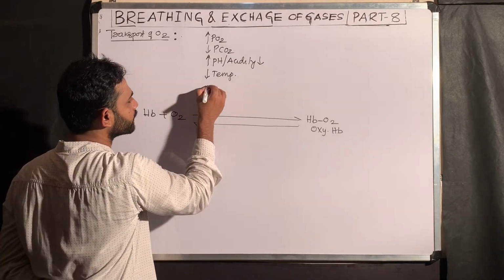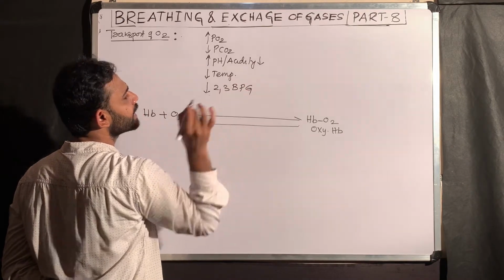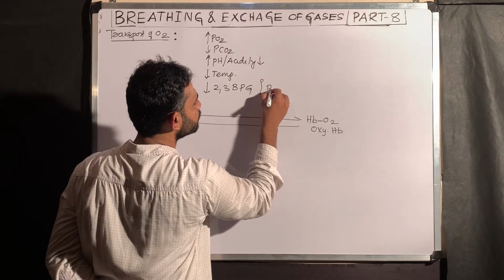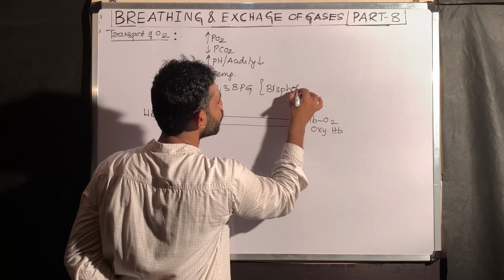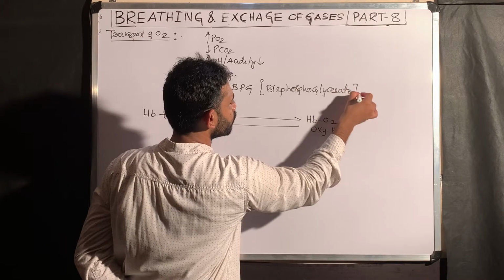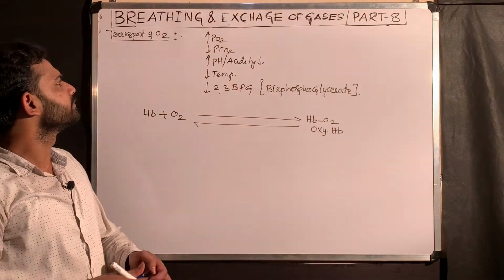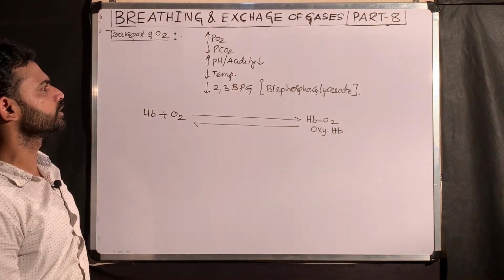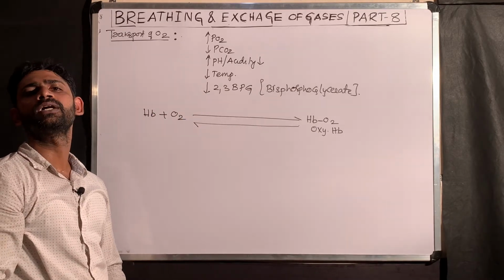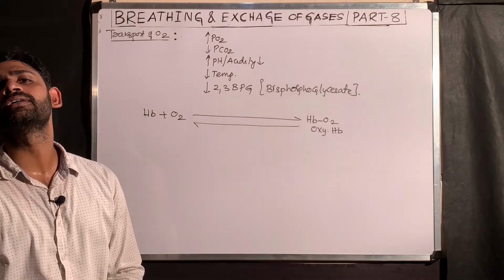Then one important factor, there is a less presence of 2,3-bisphosphoglycerate. You may hear it called diphosphoglycerate also. This is bisphosphoglycerate. So these are the factors. Where there is a high PO2, low PCO2, high pH, low temperature and low 2,3-bisphosphoglycerate, these conditions give more chance of the formation of the oxyhemoglobin.